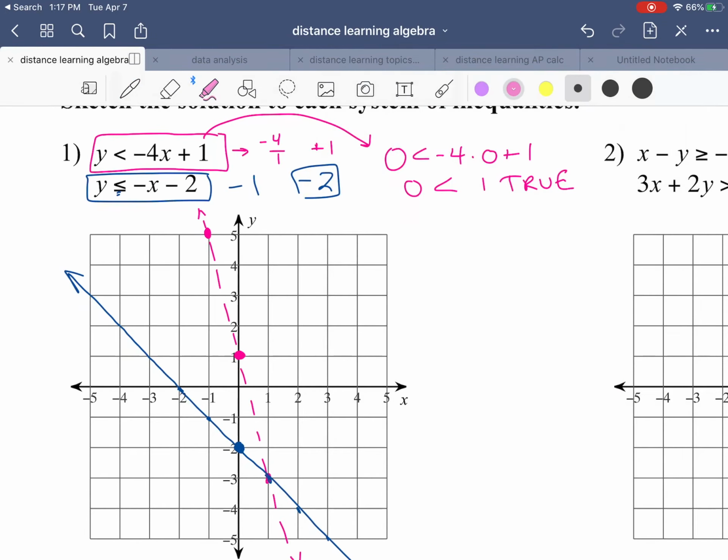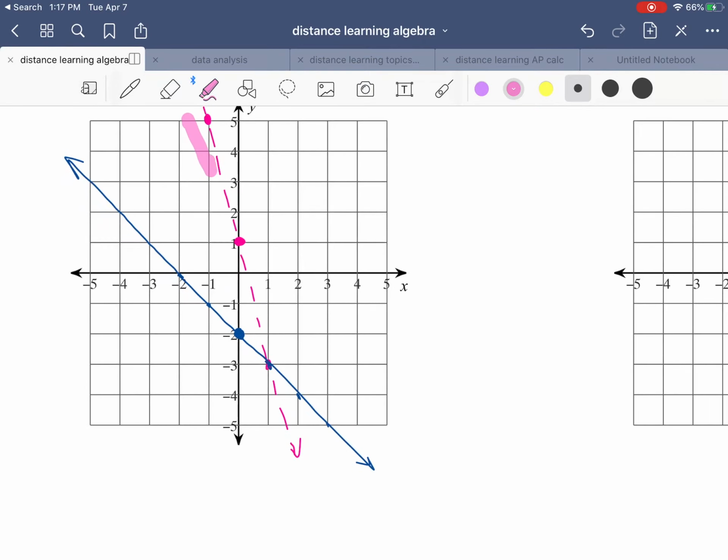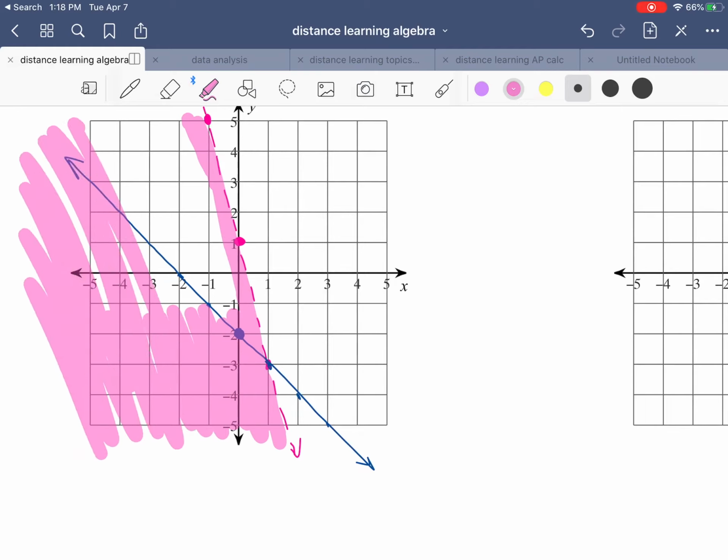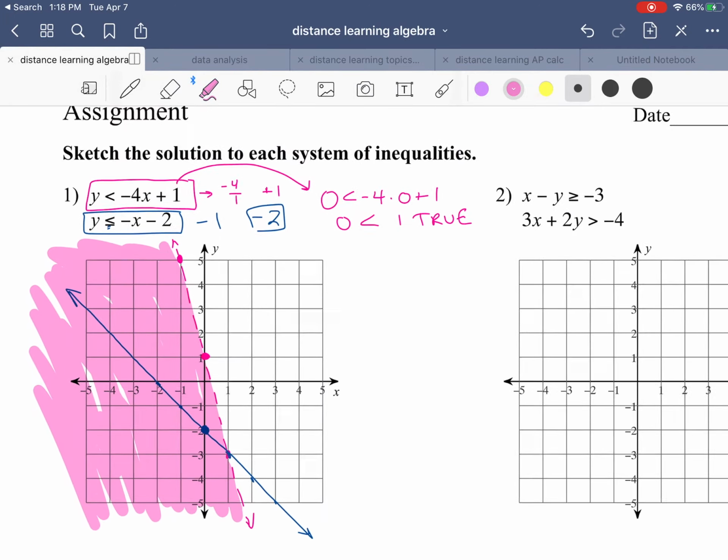So for the top inequality, I would shade towards 0, 0, because 0, 0 was true. So this whole region here gets shaded, in this case, in the pink.